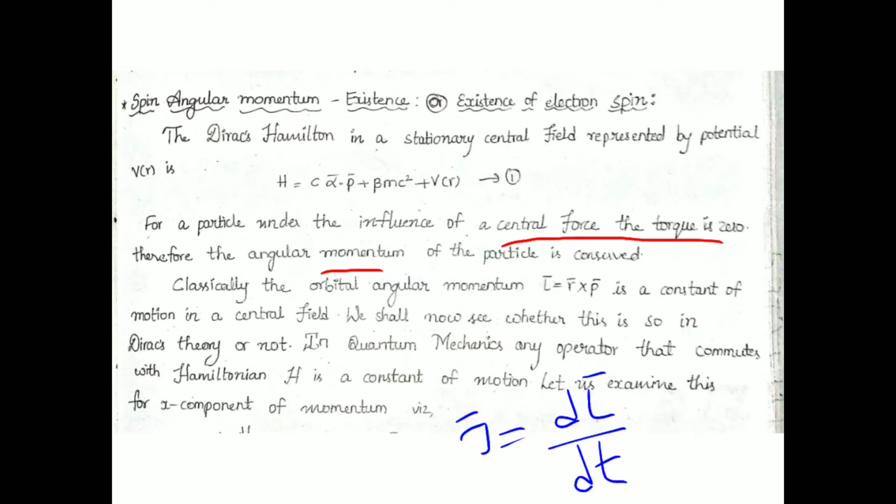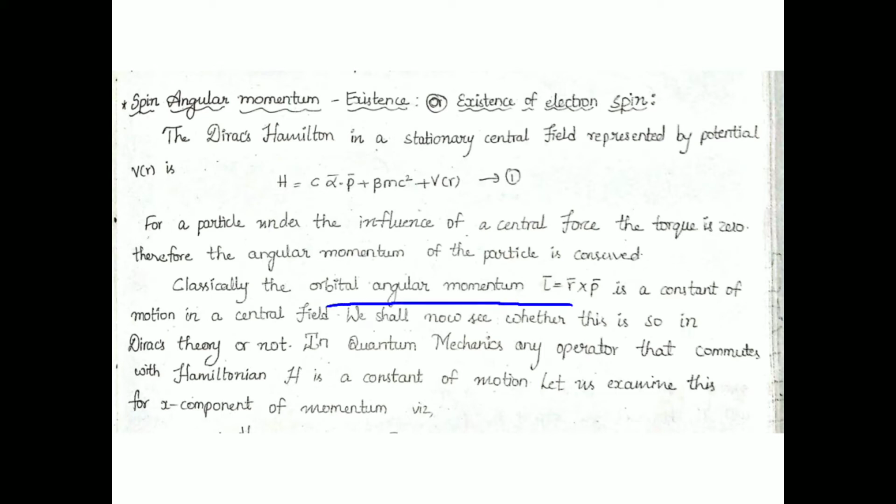Now, the next thing. Classically, the orbital angular momentum r cross p is a constant of motion in a central field. This angular momentum is constant, it is conserved in a central field. We shall now see whether this is so in Dirac's theory or not.